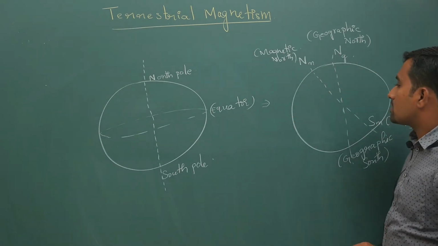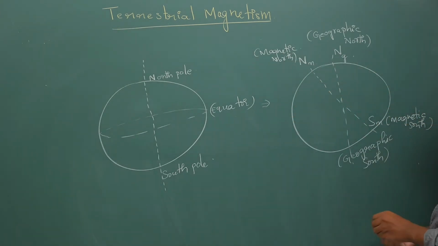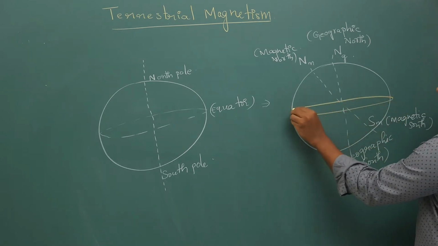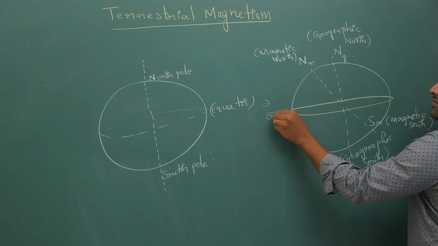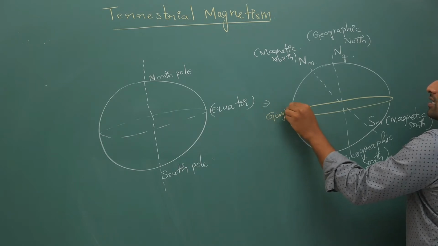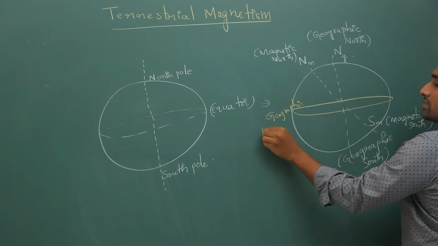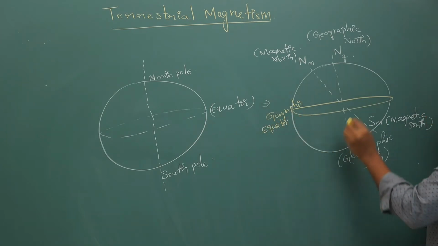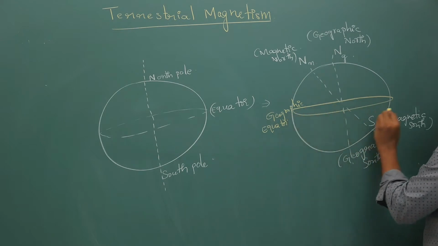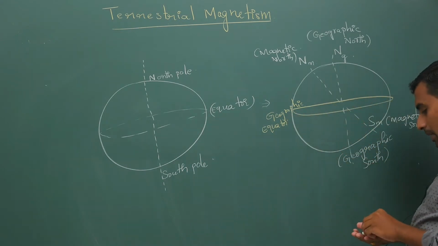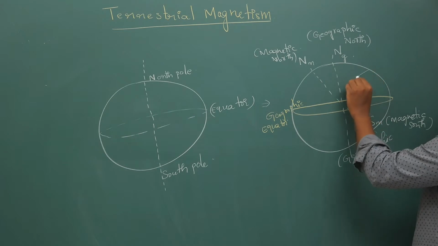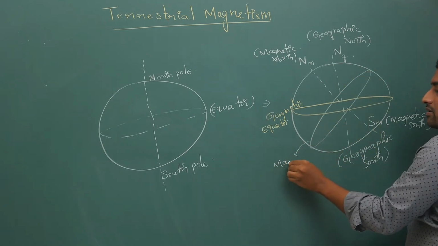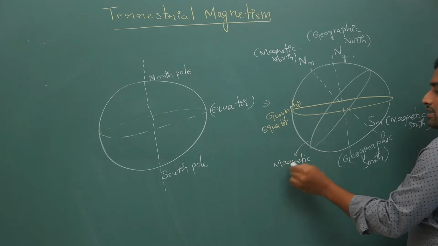Another thing, I will draw it with a different color. You will also have two equators. One is the geographic equator. Your earth is assumed to be a big sphere. Your geographic equator will be like this, and perpendicular to this you will have your magnetic equator, like this.